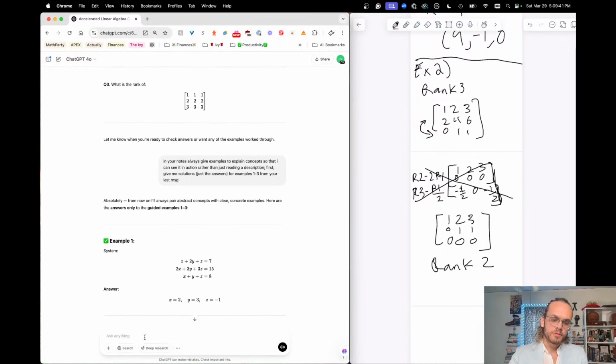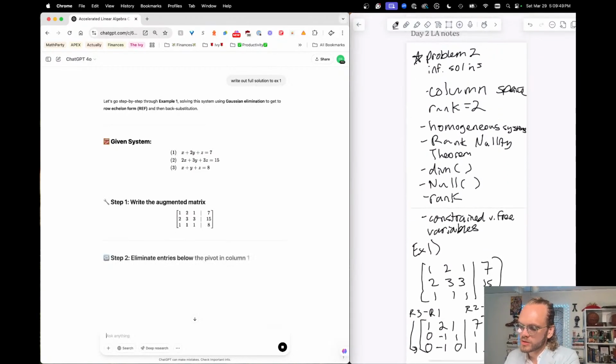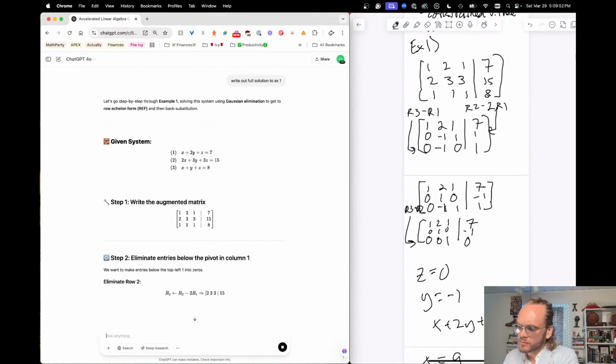So write out full solution to Example 1. Meanwhile, I'm going to check my work while it's determining that. I like that I did R3 minus R1, because that should work.